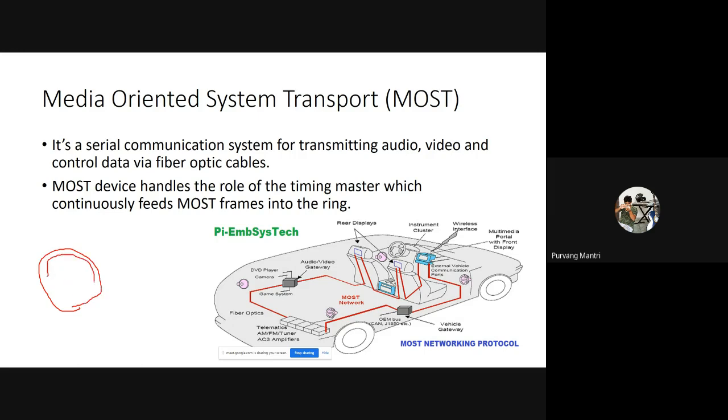It has multiple lights being transferred inside the cable, in a particular orientation, and based on that the receiver understands what data is being transferred. That's how the microcontrollers communicate with each other via light signals inside these fiber optic cables. So this is how MOST, the Media Oriented System Transport, works.